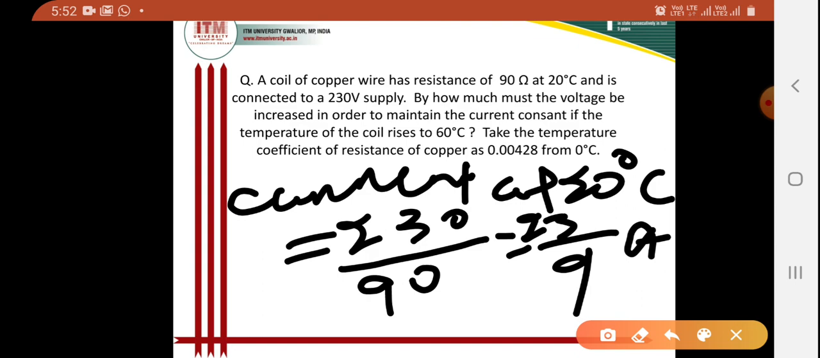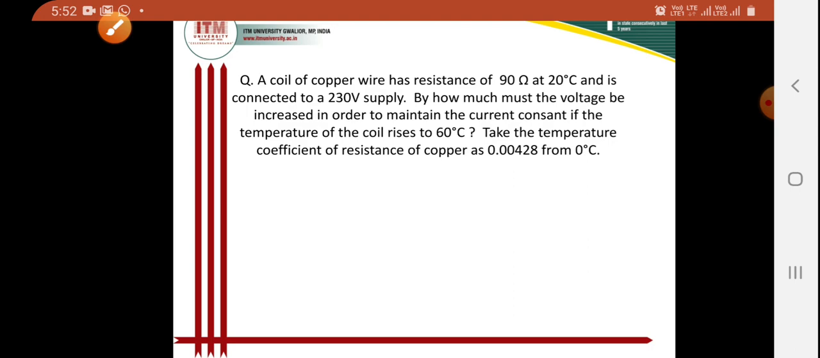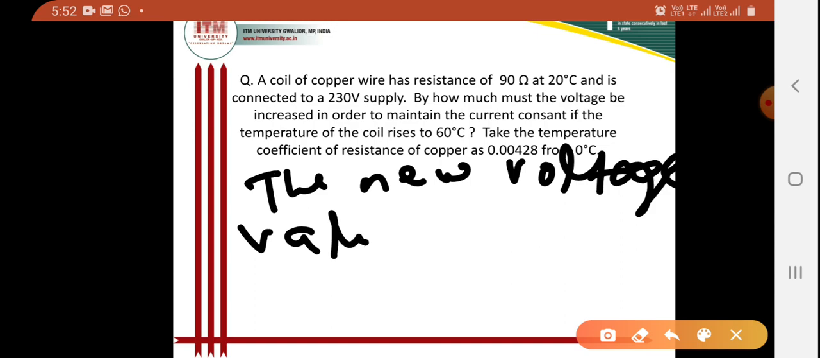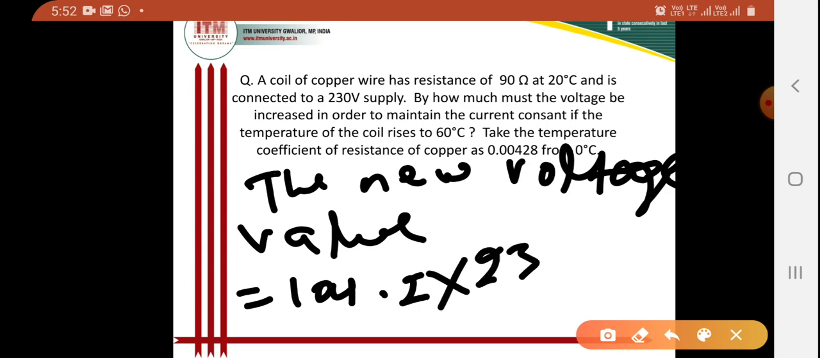Now, since the wire resistance has become 104.2 ohm at 60 degree centigrade, the new voltage required for keeping the current constant at its previous value will be 104.2 into the current, 23 divided by 9. The value will come as 266.3 volt.